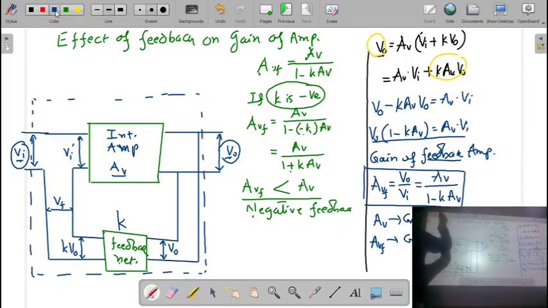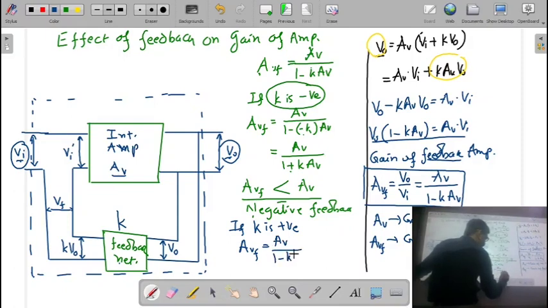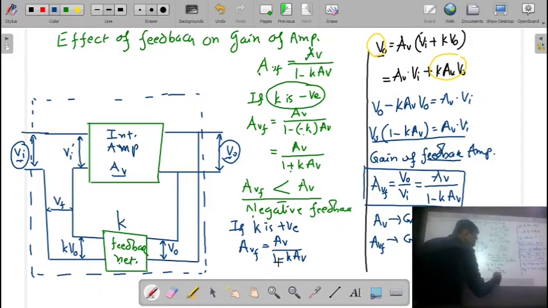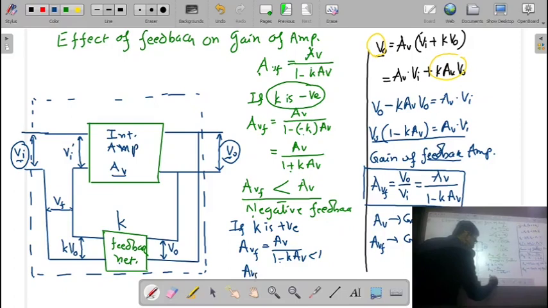Now, if the K is positive, then the gain of the amplifier is written as AVF is equal to AV upon 1 minus K into AV. Here you can see the negative. The K is positive means this denominator term will remain as it is. And in this case, the value of this denominator, remember, will always be less than 1. And if you calculate, then the AVF must be greater than AV.